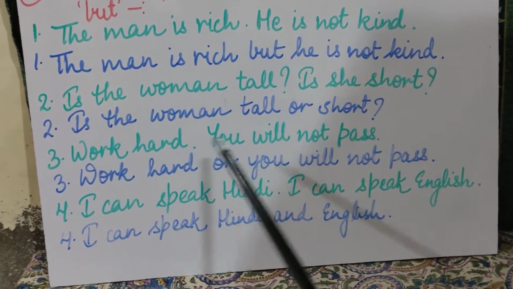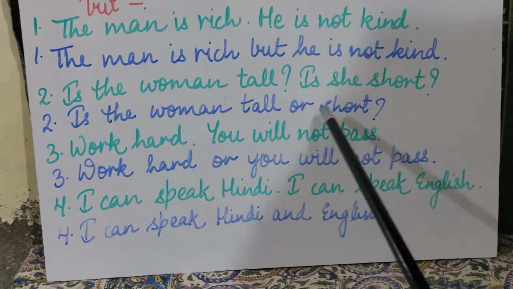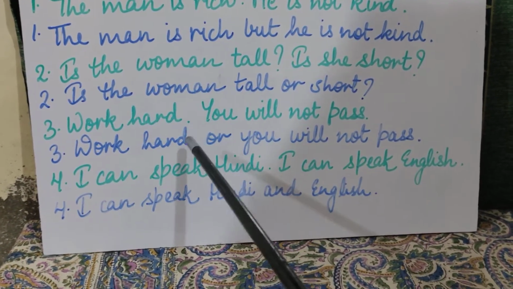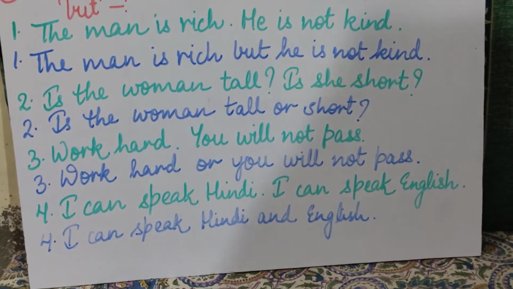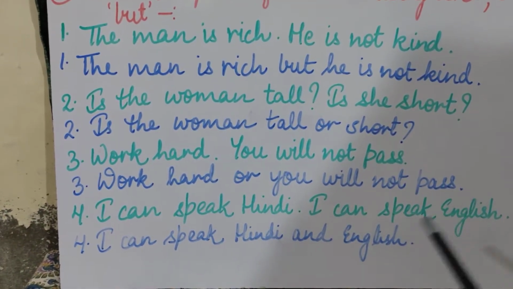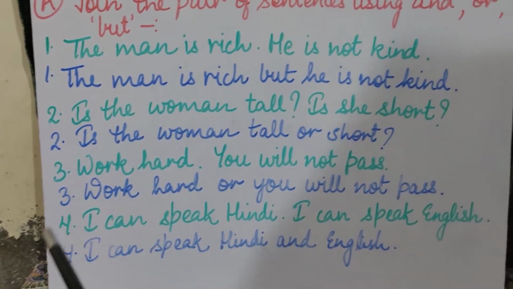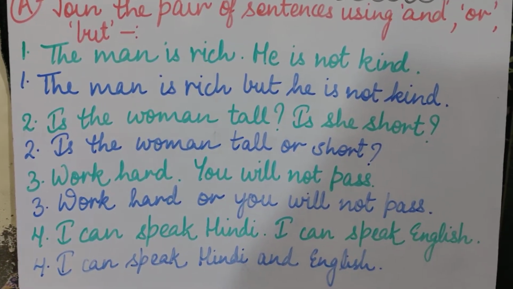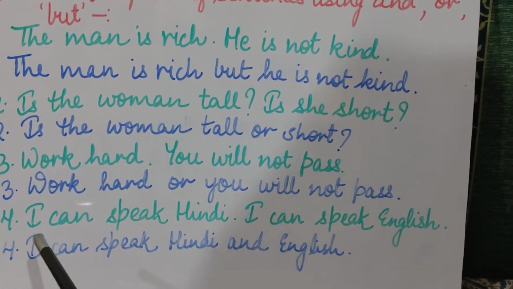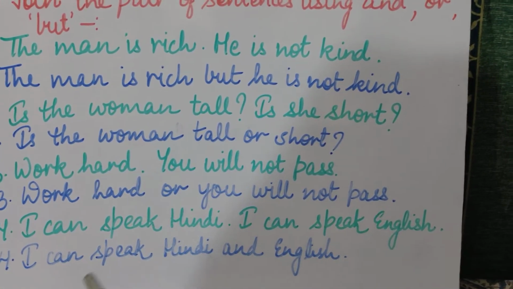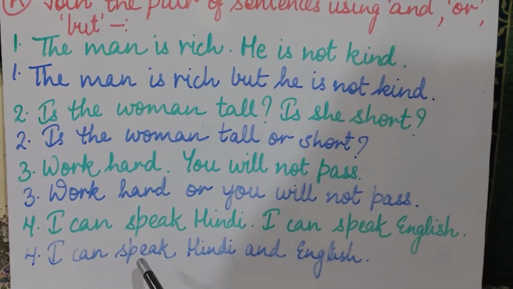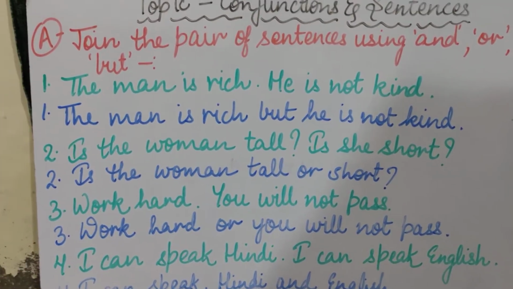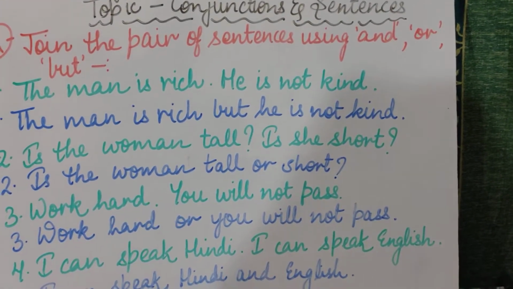Second is the woman tall? Is she short? Answer is the woman tall or short? Question mark. Okay, then third is work hard, you will not pass, and the answer is work hard or you will not pass. Coming to the last fourth sentence, I can speak Hindi, I can speak English, and the last sentence which you will make by adding conjunctions will be, I can speak Hindi and English. Is that clear, children? So I hope you all have understood the topic of conjunctions very clearly.